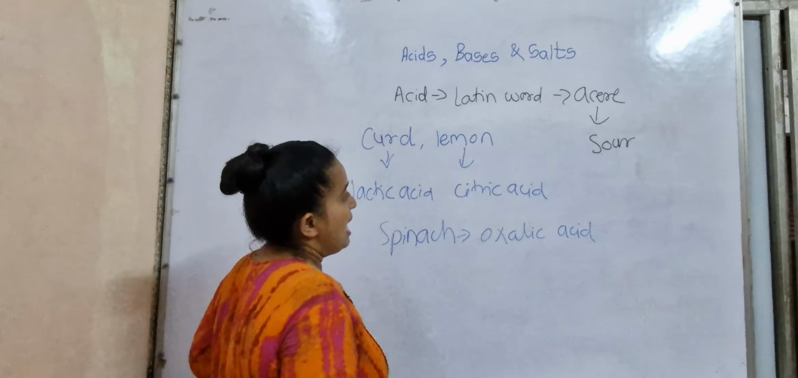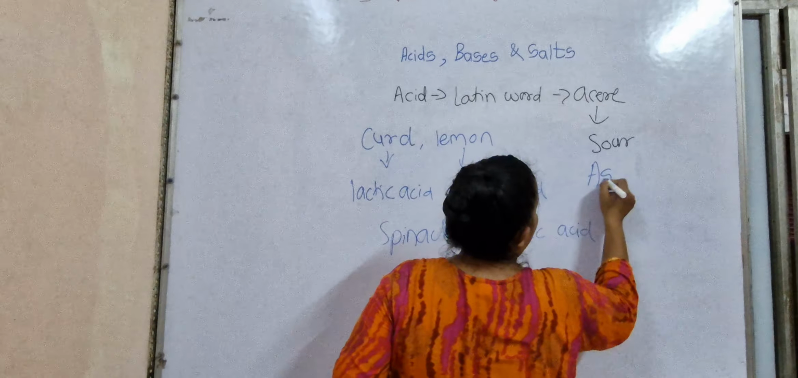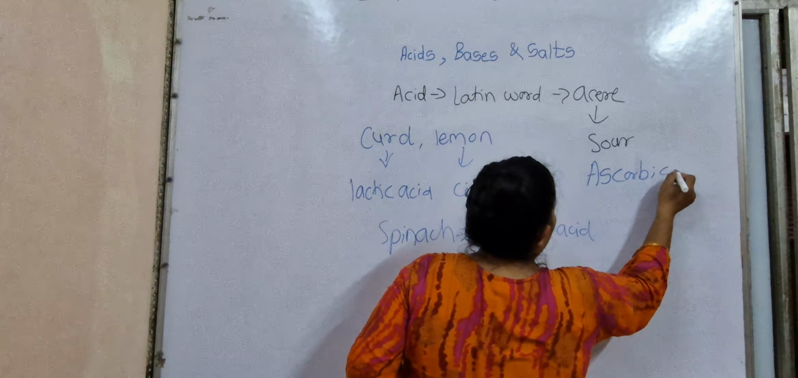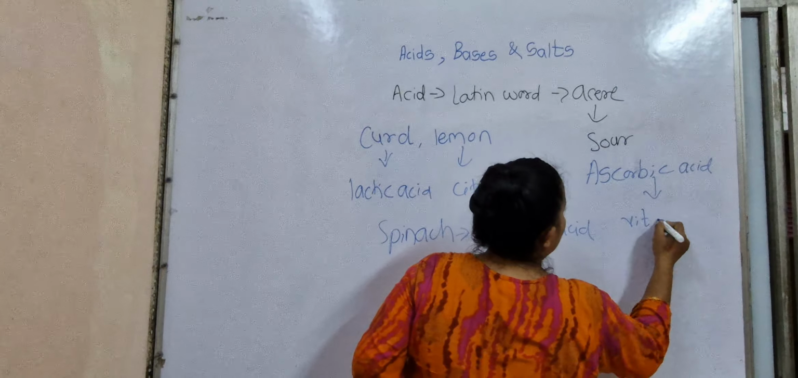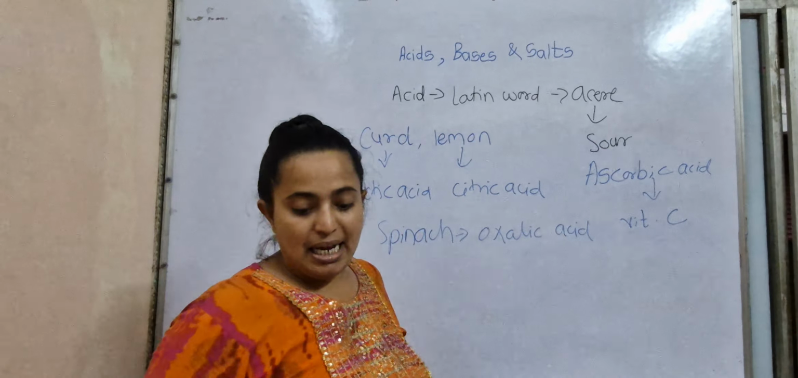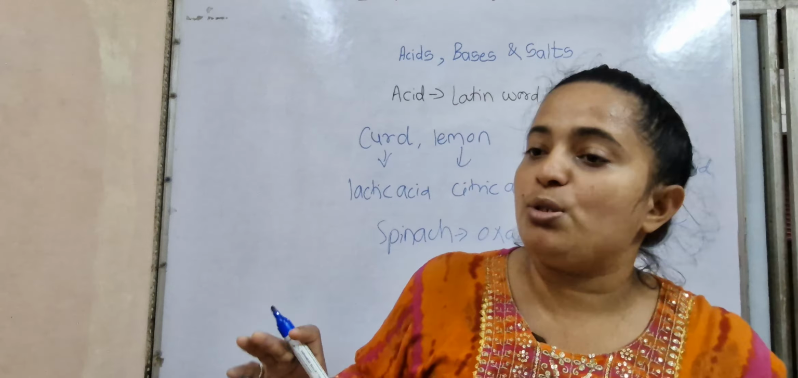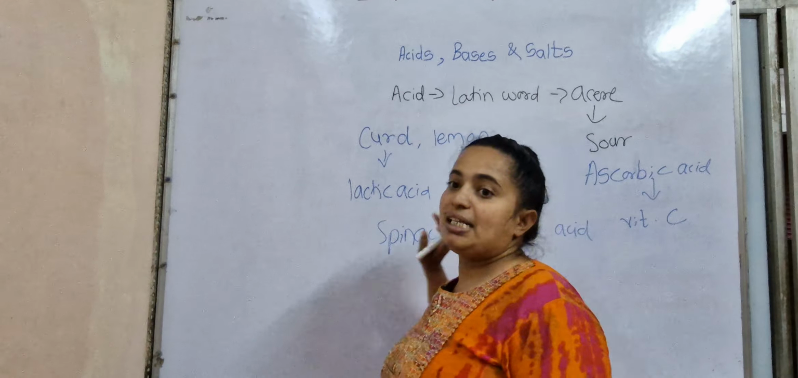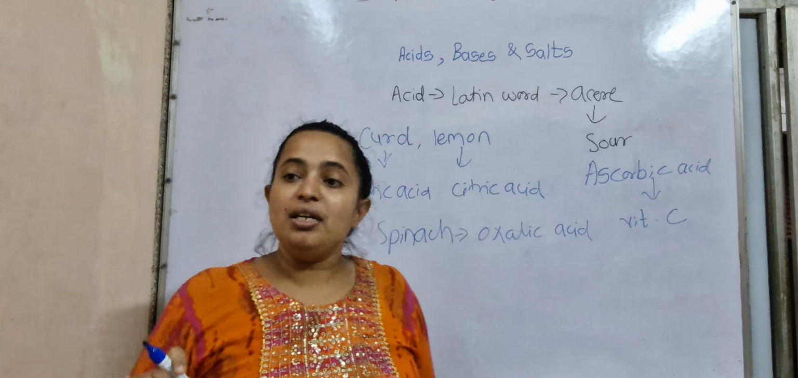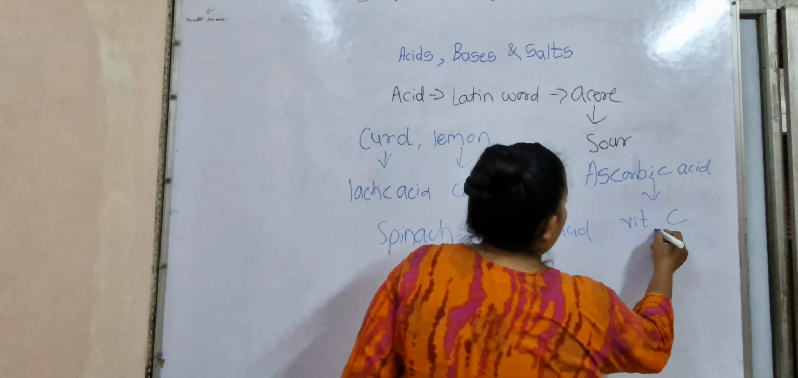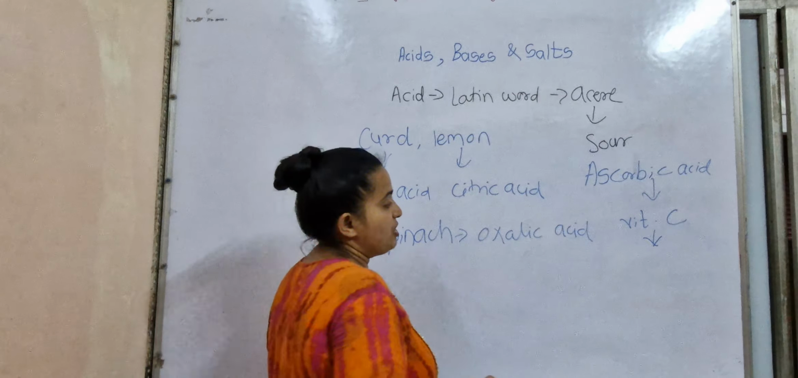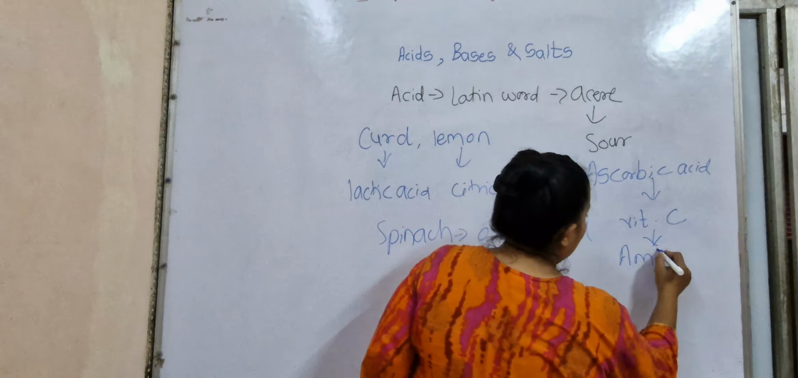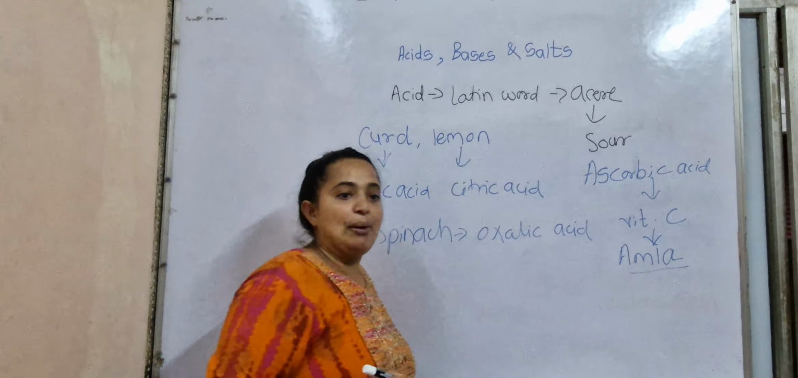Okay, there is one acid whose name is ascorbic acid. That acid is also a vitamin. Which vitamin is it? Vitamin C. In your exam, it comes as an MCQ. Ascorbic acid is vitamin C, and it is found in amla.